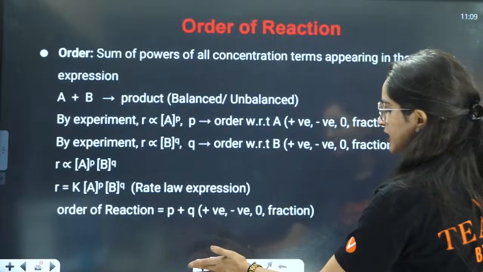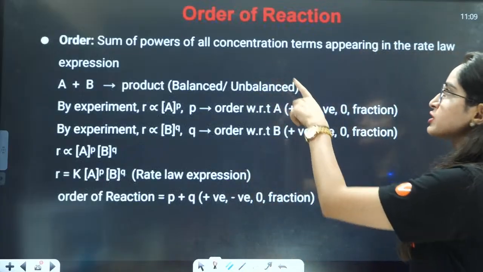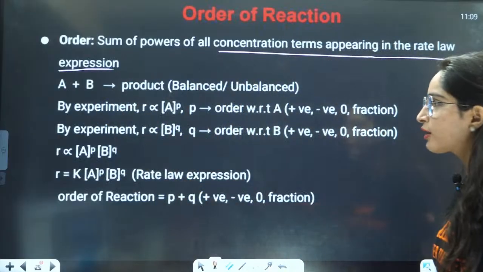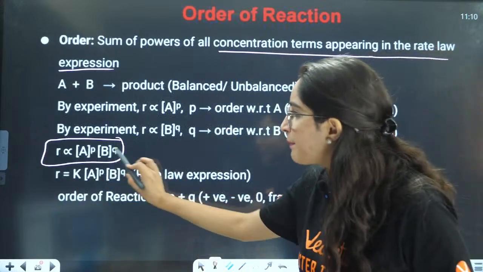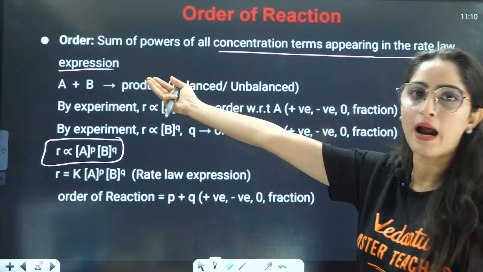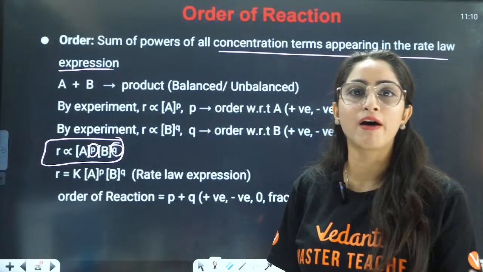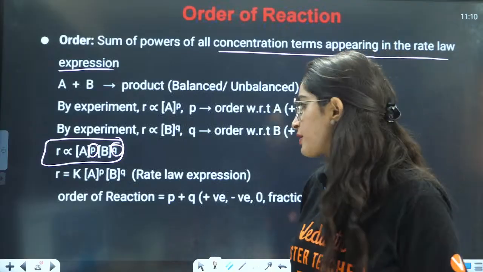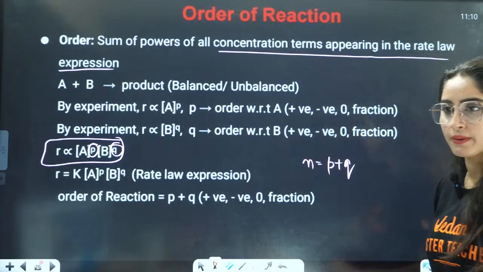Next is the order of the reaction. We are going to understand few points regarding order of the reaction, right? Order of the reaction is the sum of powers of concentration terms appearing in the rate law expression. For example, this is your rate law expression. Then order of the reaction will be P plus Q. It does not depend on the reaction. If this is your reaction, doesn't matter. Your order should be the sum of powers of the reactants in your rate law expression. So this N will be P plus Q. N is the order of reaction. That will be P plus Q, right?